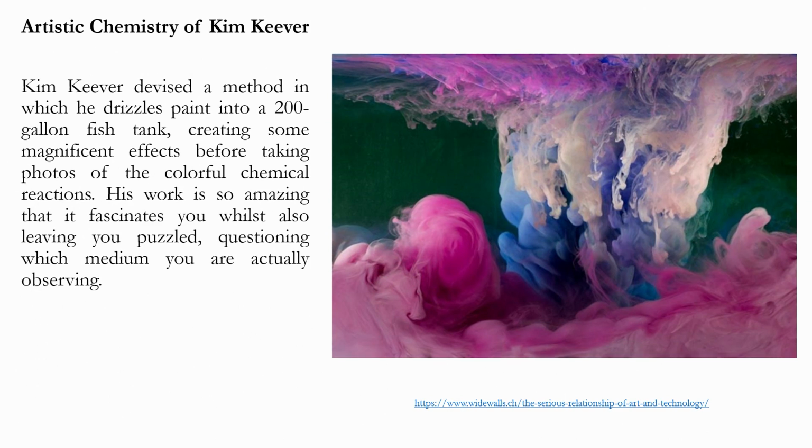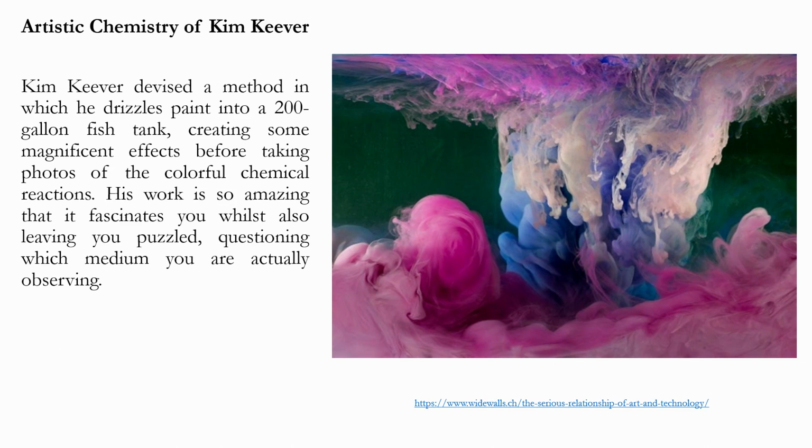This is artistic chemistry of Kim Keever. Kim Keever devised a method in which he drizzles paint into a 200-gallon fish tank, creating some magnification effect before taking photos of the colorful chemical reaction. His work is so amazing that it fascinates you, also leaving you puzzled, questioning which medium you are actually observing.